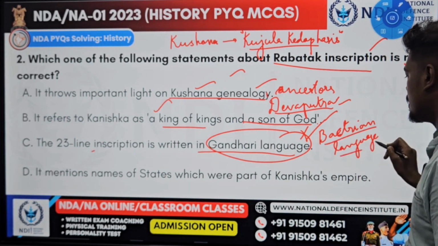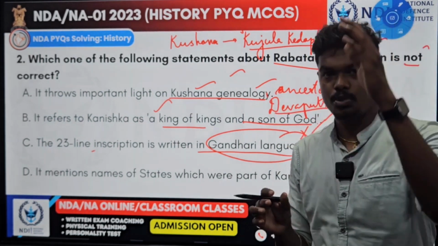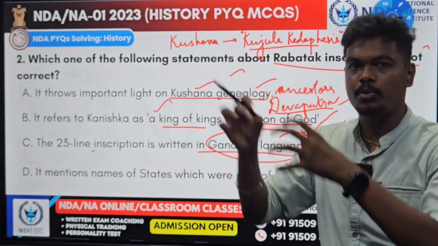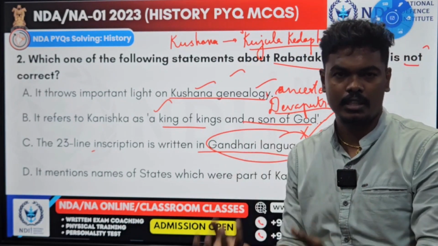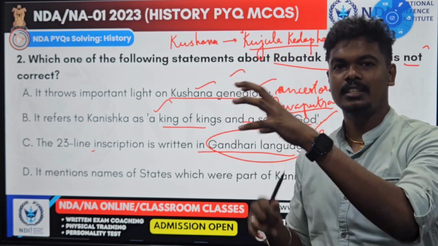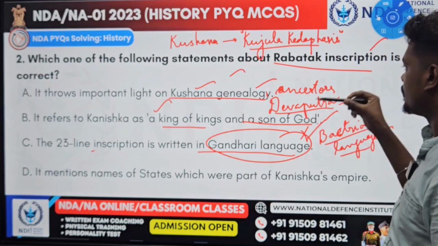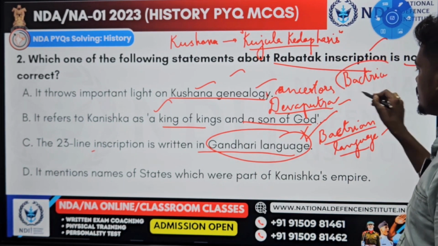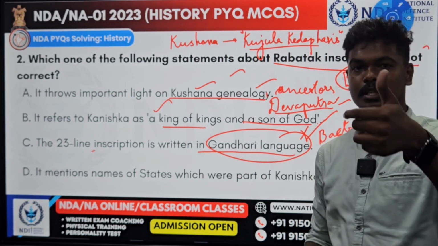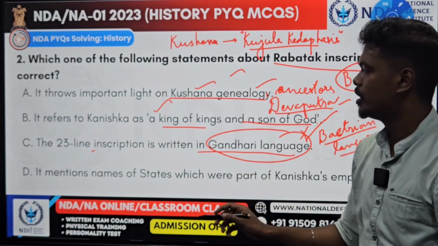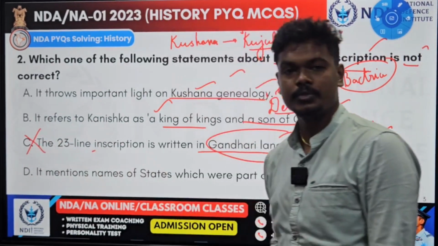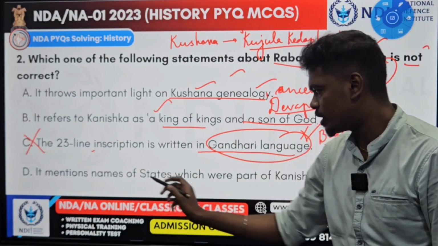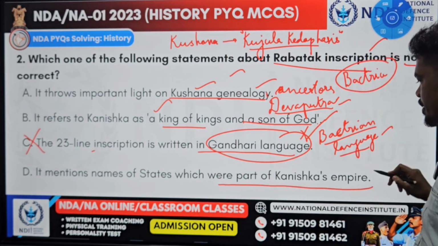Bactria is a place in Central Asia, at the crossroads of Europe, along the Ural mountains, where present-day Azerbaijan, Armenia, Uzbekistan and Kazakhstan are. This is called Bactria. So it is in the Bactrian language and Greek script. It is not the Gandhari language. This is a wrong statement. And you see the fourth one: it mentions names of states which were part of Kanishka's empire.